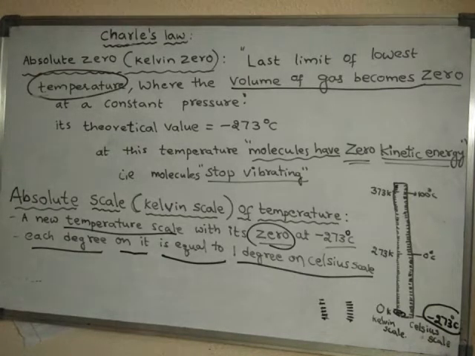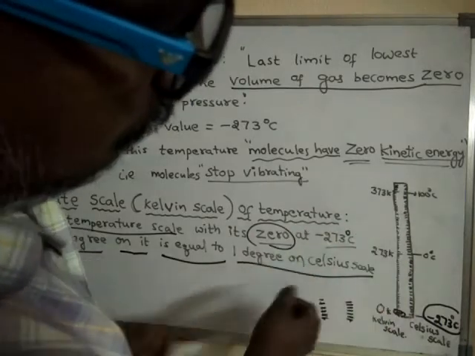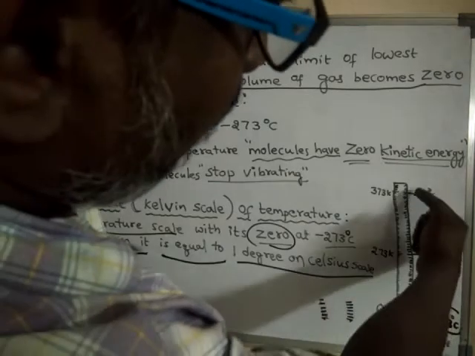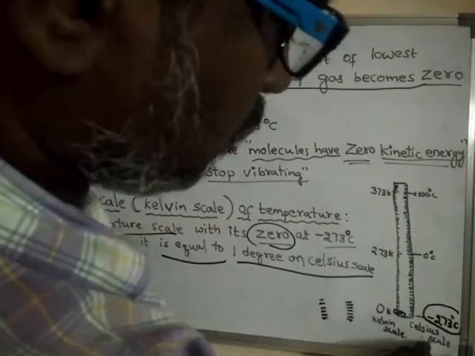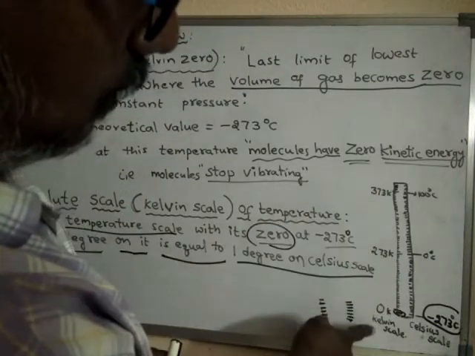Now we will learn the characteristics of the absolute scale. Here there are two measurements. This side, one type of measurement, is called the Celsius scale, and this side is called the Kelvin scale.